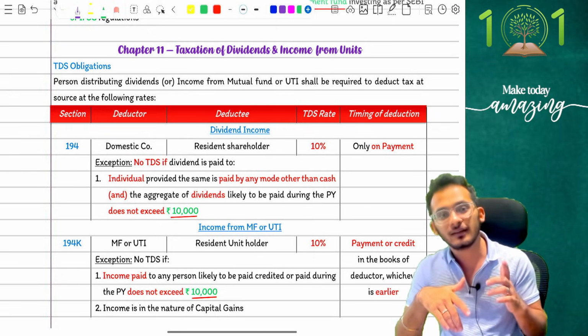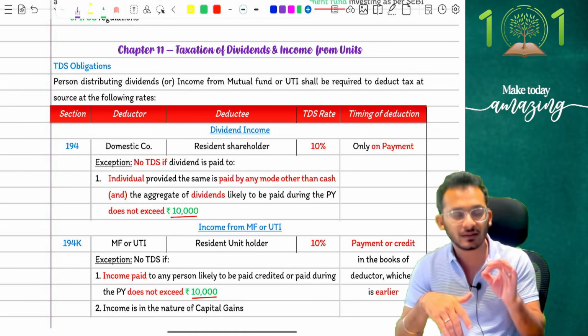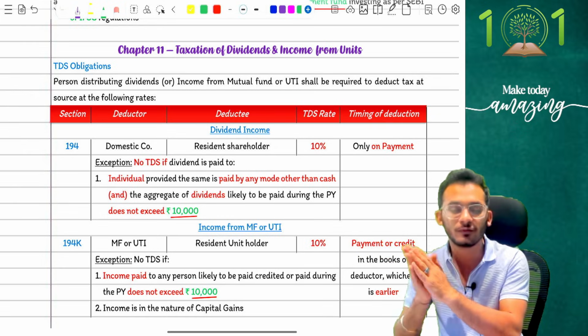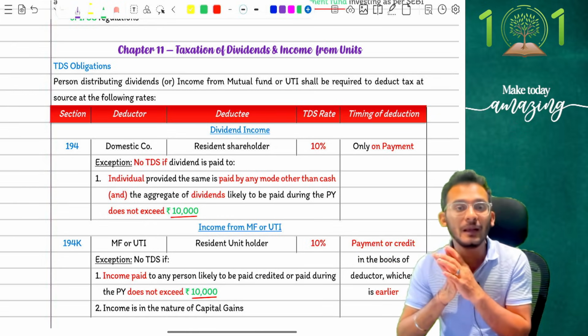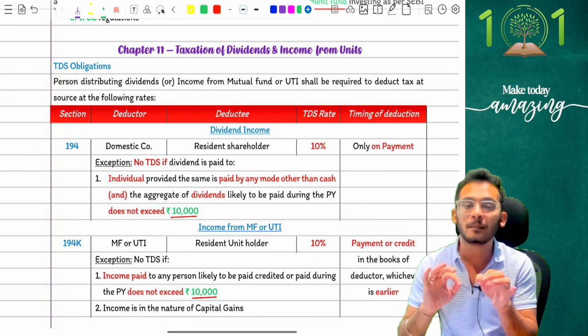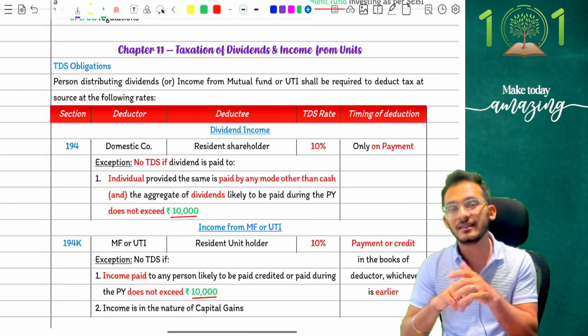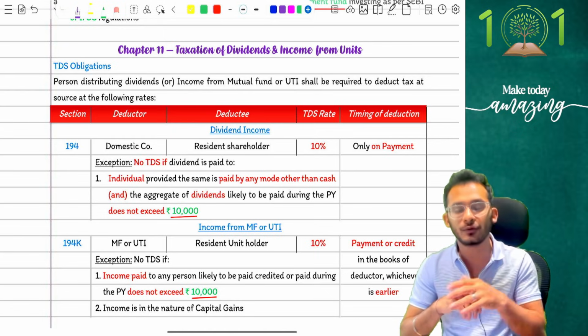Your professional fees limit is now exceeded to 50,000 rupees. Your rental payments will now have a 50,000 per month threshold limit. Your compensation for compulsory acquisition will be 5 lakh rupees.